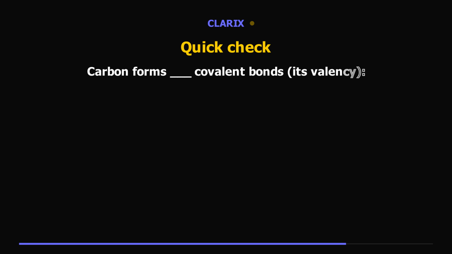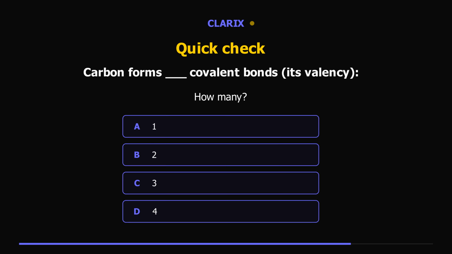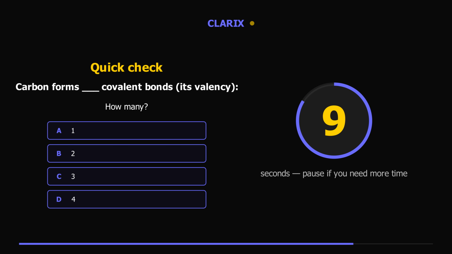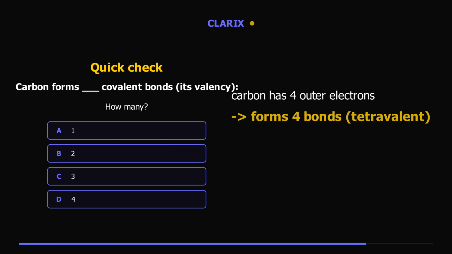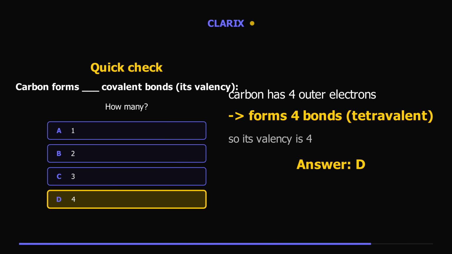Quick check. The question's on screen. Pause if you like, but try it first. 10 seconds, go. Carbon has 4 electrons in its outer shell and forms 4 covalent bonds. It is tetravalent, so its valency is 4, option D.